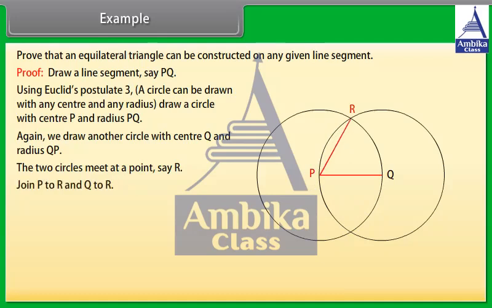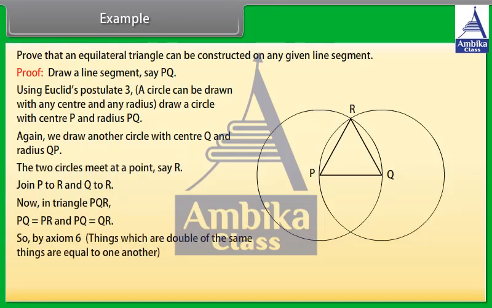Join P to R and Q to R. Now in triangle PQR, PQ is equal to PR and PQ is equal to QR. So, by axiom 1, things which are equal to the same thing are equal to one another, we get PQ, QR, and PR are equal. Hence, triangle PQR is an equilateral triangle.